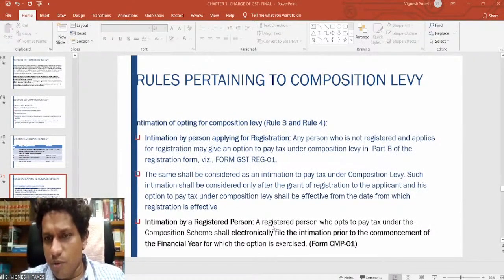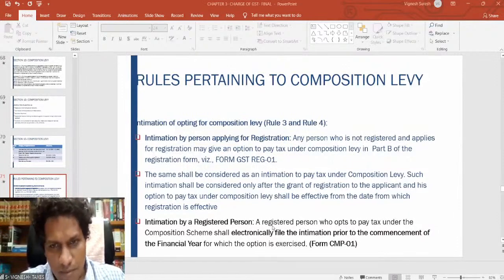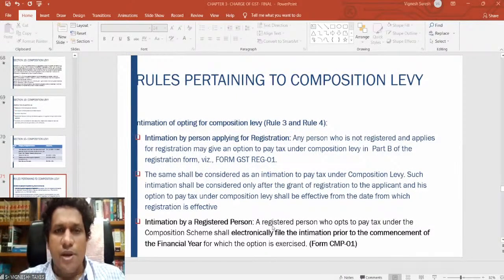Sir, is the turnover from overall business or the turnover of that service for the 10%? Overall business turnover of the last year has to be reckoned for calculating the 10%. Sir, but a person selling through e-commerce may be making interstate supply. It is not necessary. See, e-commerce operator, you may also make the intrastate supply. Yes, I agree. That is the logic behind not allowing the persons who are tying up through e-commerce operator to opt for the composition scheme.